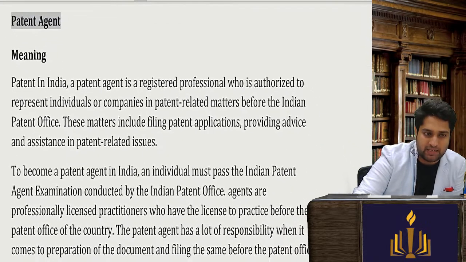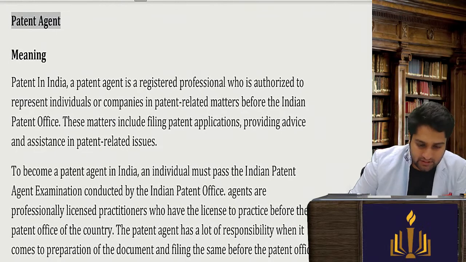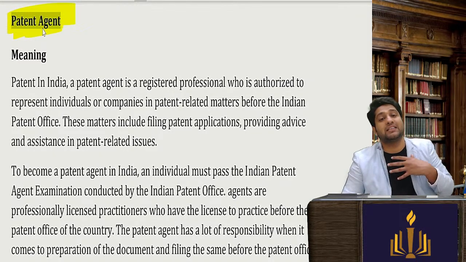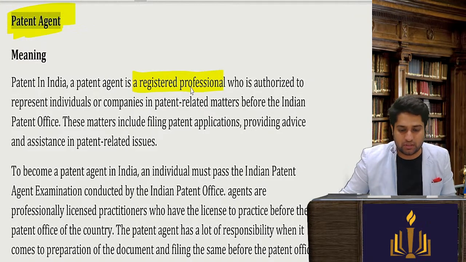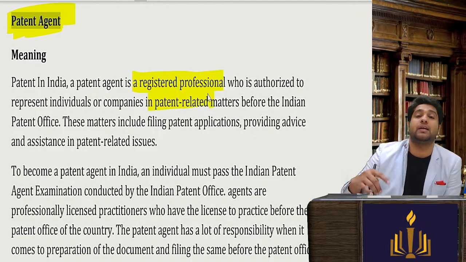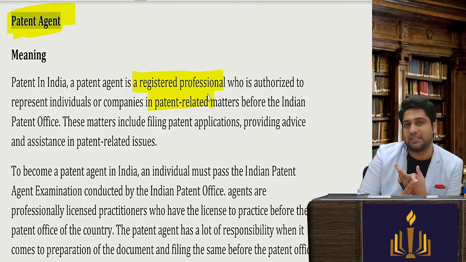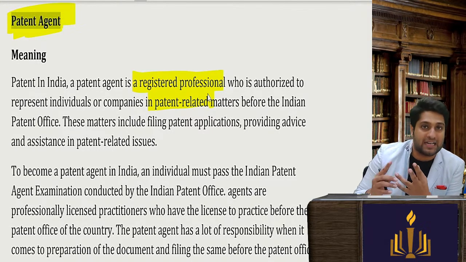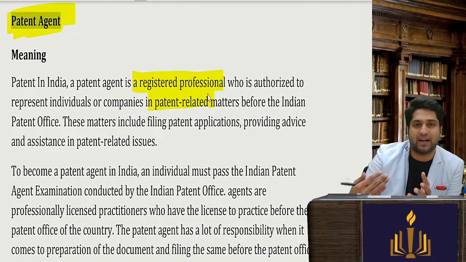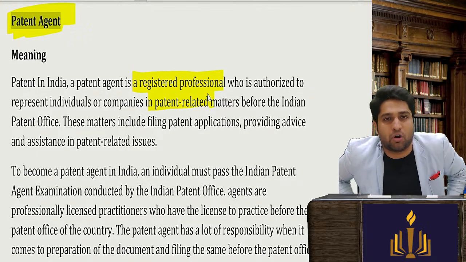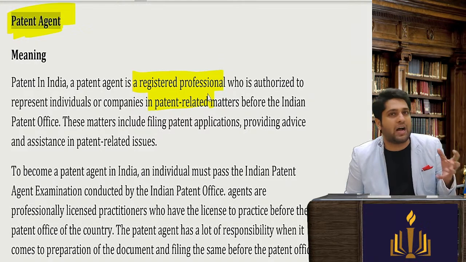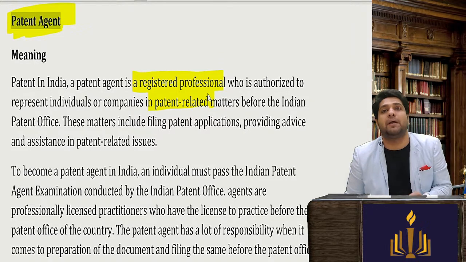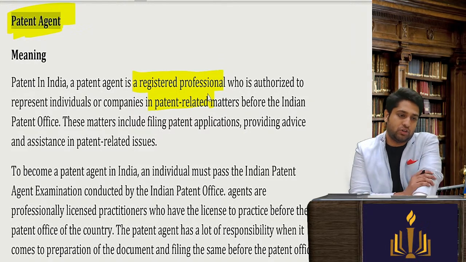Then we see who is a patent agent. A patent agent is a person who has given an exam. He's a registered professional who is permitted to give patent related advice, who will assist individuals and companies, corporates in making patent filings, in making oppositions if anyone wants to do. For example, if I want to register a patent, you would want to hire a professional, right? So there are patent agents who help you register your patent.